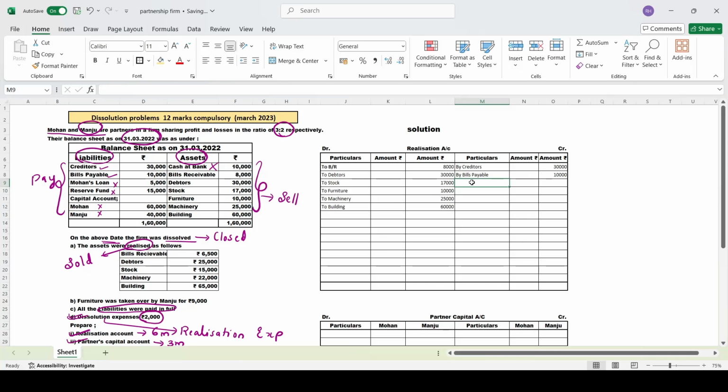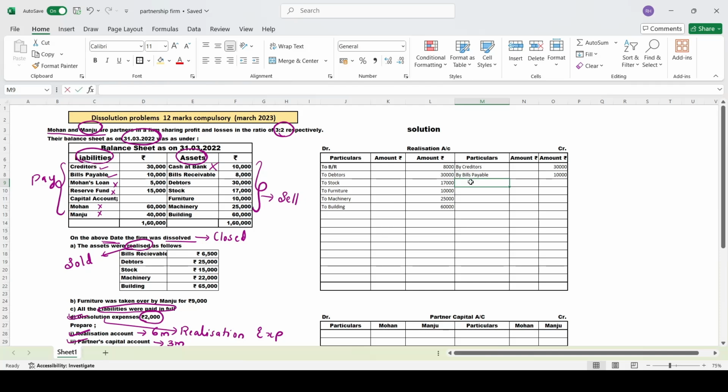Whether we are receiving it in cash or whether it is credited to our bank account, how do we come to know? See, keep it in your mind. In your problem, if they have given cash at bank, it is understood that you are receiving that money to the bank. If they have given it as cash in hand, you have to write it as cash. So ma'am, if both are given, then you should consider bank only, because these transactions usually happen through a bank.